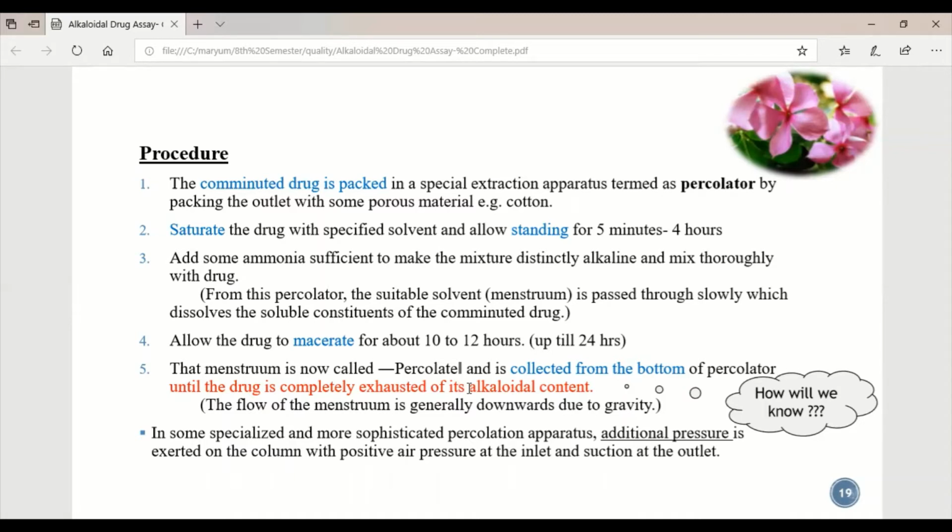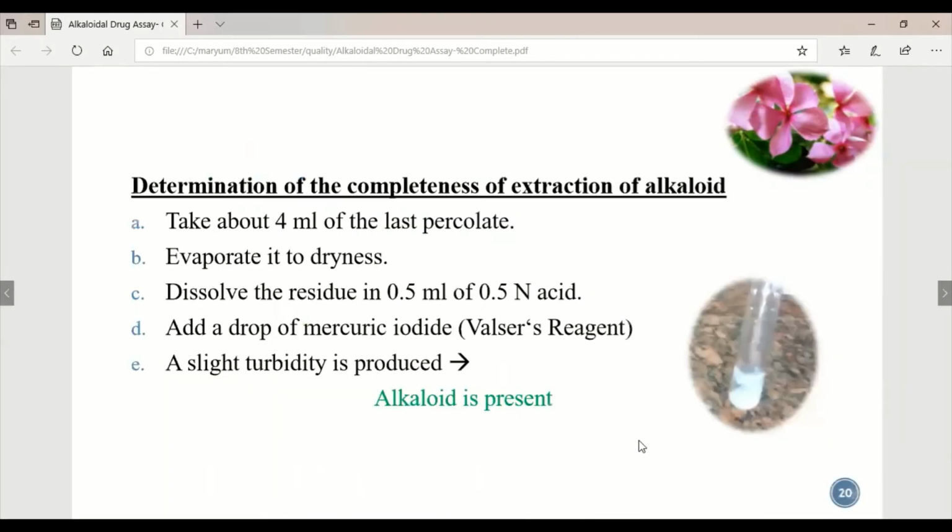The flow of menstruum is generally downward due to gravity, which is followed in the percolation process. In some specialized and sophisticated percolation apparatus, additional pressure is exerted, as in the press-mark process, with positive pressure at the inlet section to get maximum content out during percolation. Determination of the completeness of the extraction, whether our drug is exhausted or not.